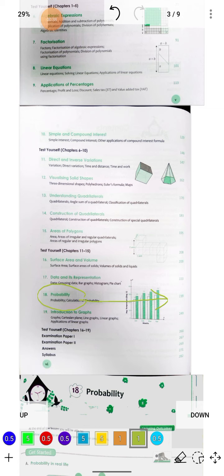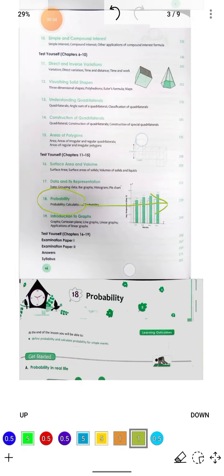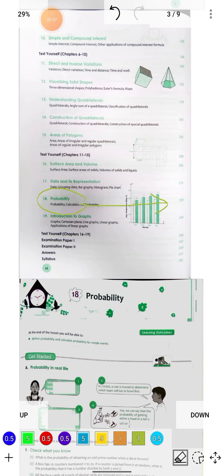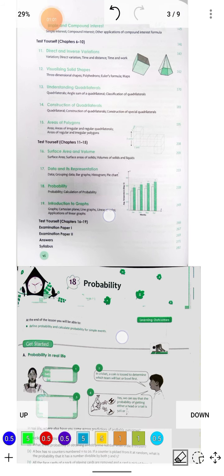If you have the book, please turn to page number 239. In case you don't have the book, don't worry, you will still be able to understand the concept. But if you have the book, please keep it handy. It will help you to underline certain parts of the book that are required as theoretical explanations.